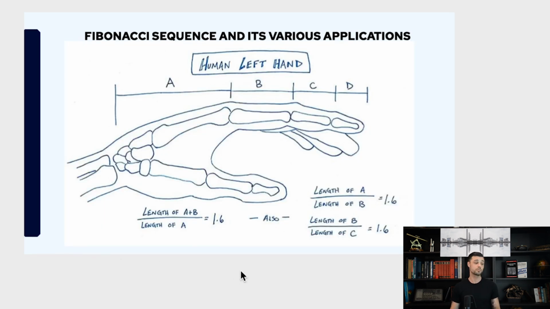It is also in the human hand. For example, in every normally constituted person, if you take the ratio between the tip of the finger and the next part of the finger, it is equal to the golden number. Between C and B, it's the golden number too, and between B and A, it's the golden number too. And you can even go further. Between the hand and the forearm, it's the golden number, and between the forearm and the entire arm is the golden number as well. And even between the arms and the full body is the golden number. So the golden number is everywhere in everything that is growing, and markets are nothing more than a growing process because it reflects human economy, right?